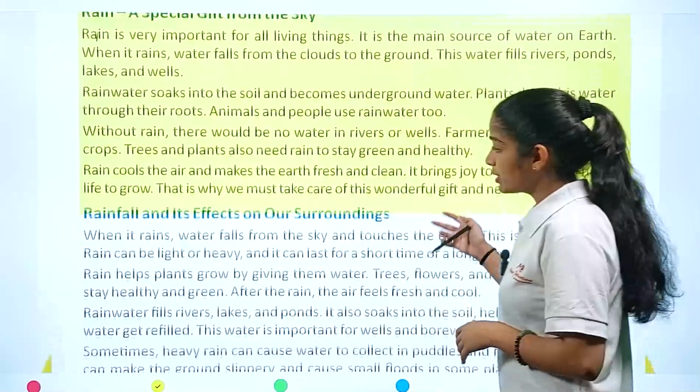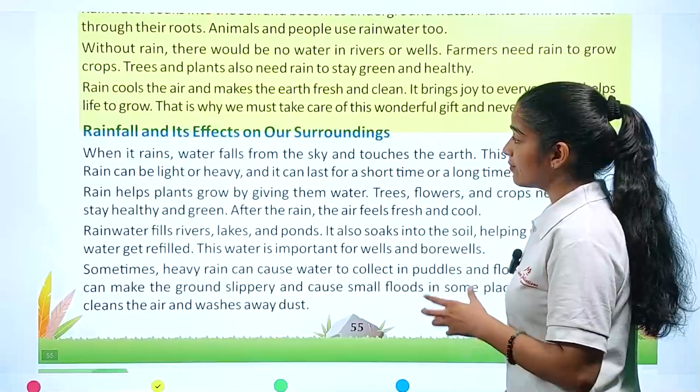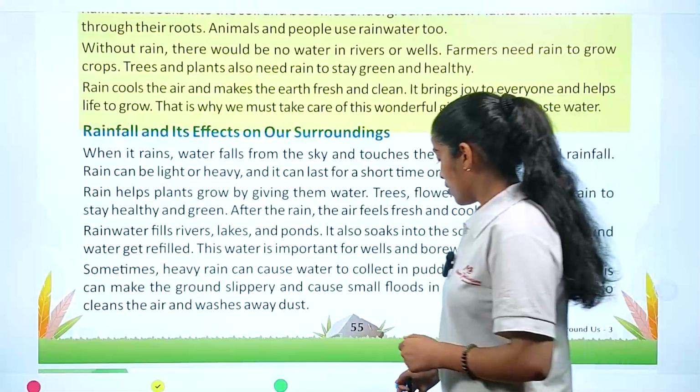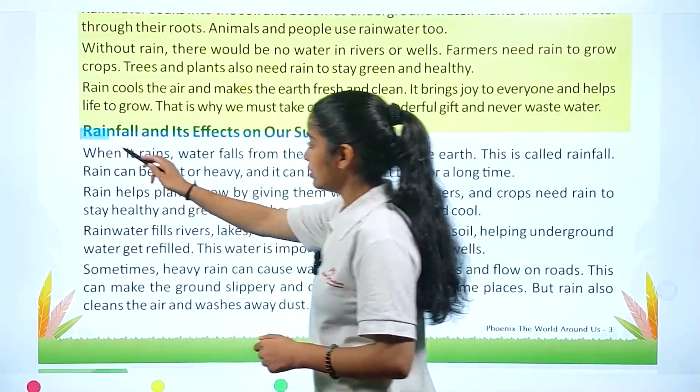Next, what we are going to learn is rainfall and its effect on our surroundings. What are the effects of rainfall?